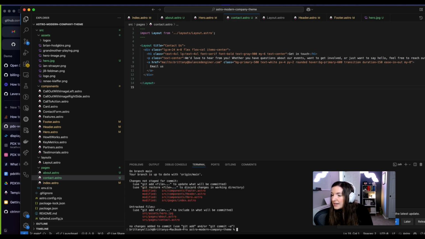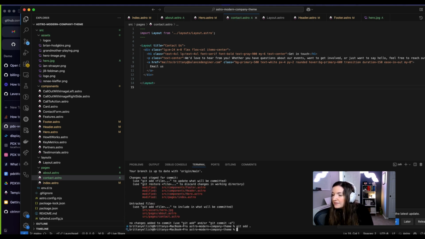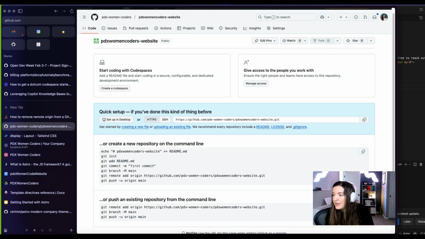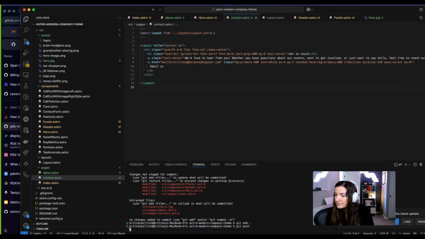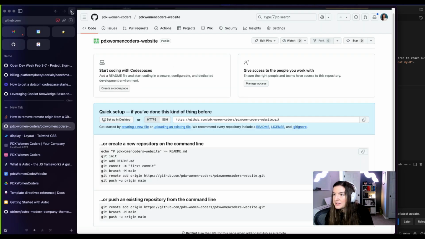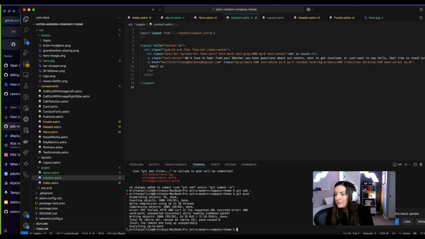All right, git status. We're gonna add everything to main and push it up. Everything's up to date. So now if we refresh, we should see all of this code here. I hope. The requested URL returned a 400.